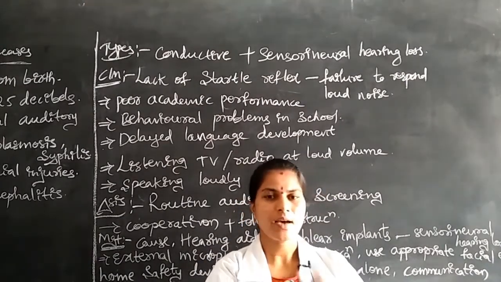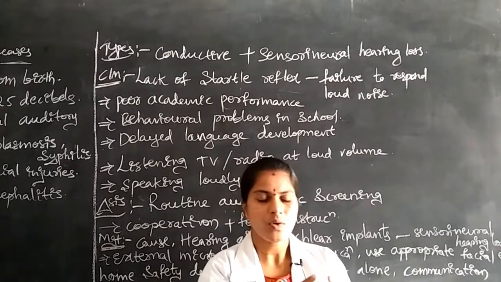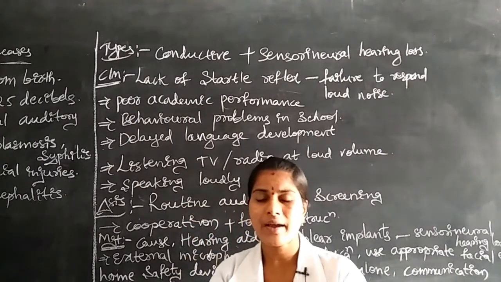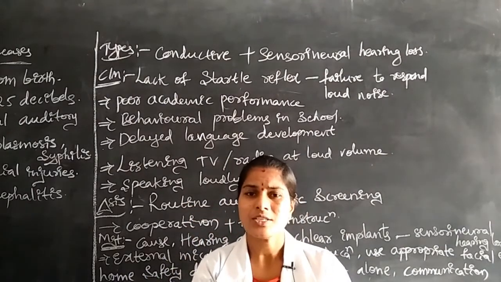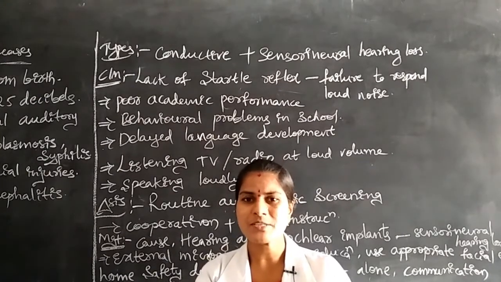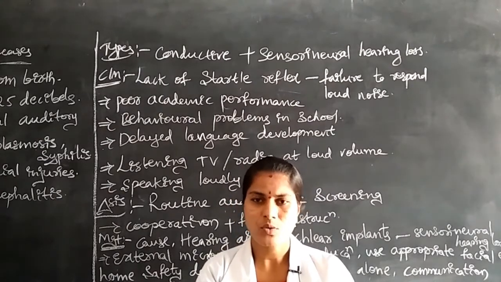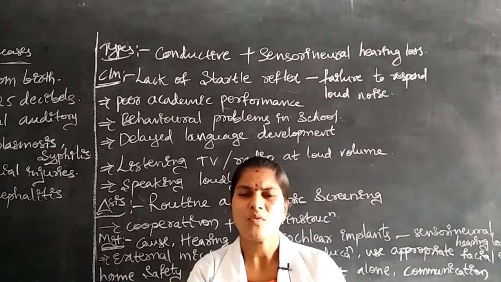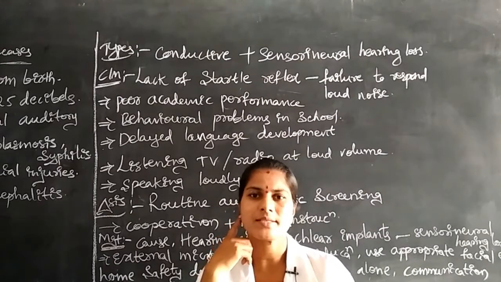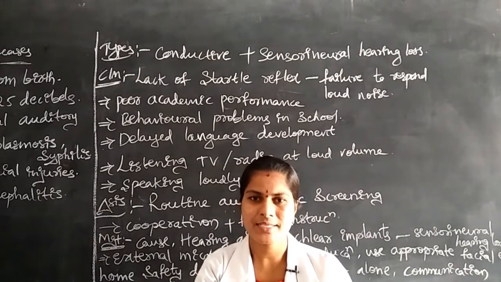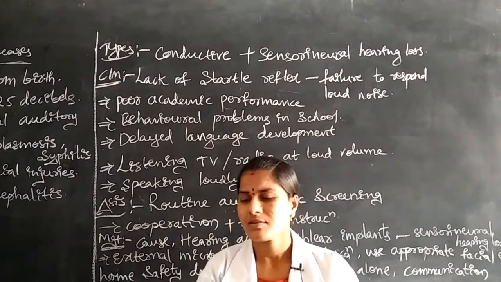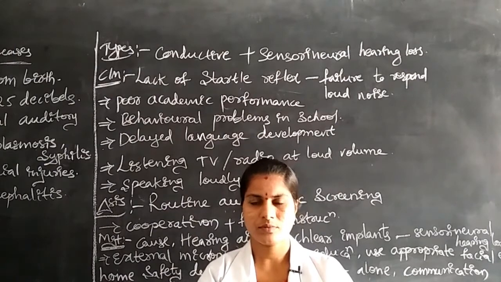First of all, there is one child and another child. The first child is calling the other child. The other child has hearing loss, so due to that sound perception she thinks she is being scolded. Actually she is not being scolded, but she has a misunderstanding because of poor hearing capacity. That's why the children show abnormal behavior with friends or students.